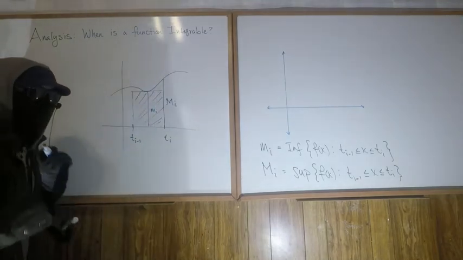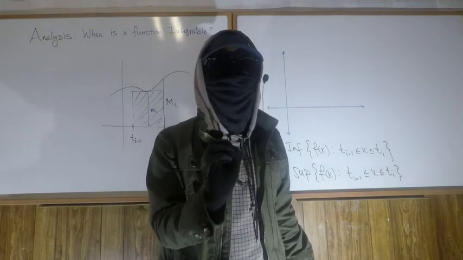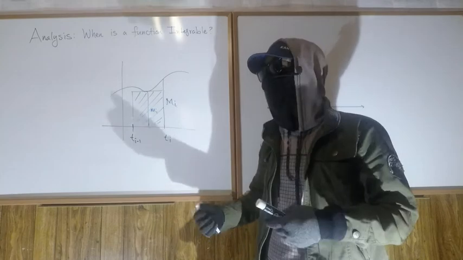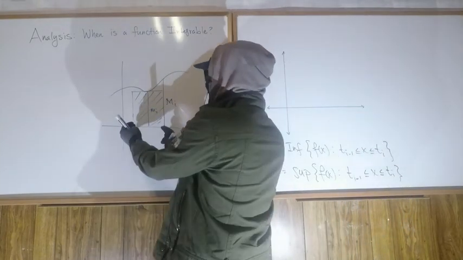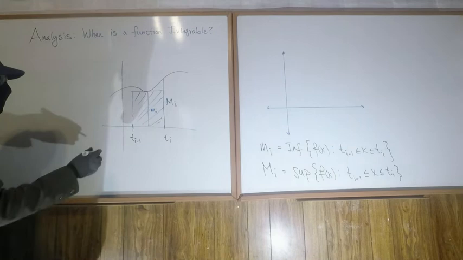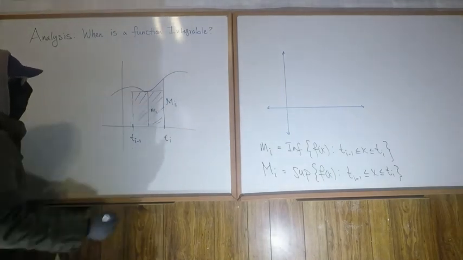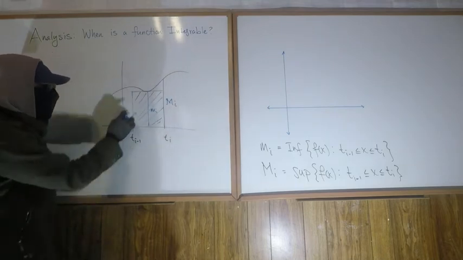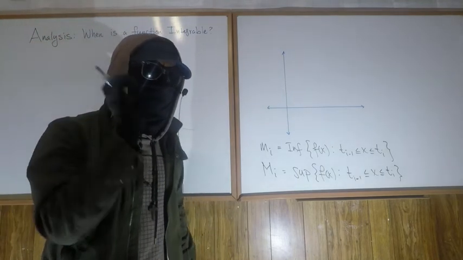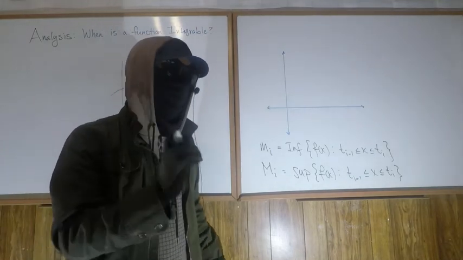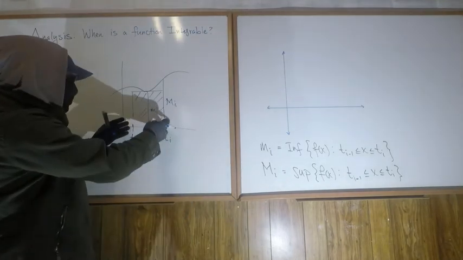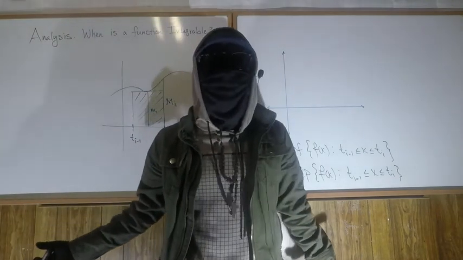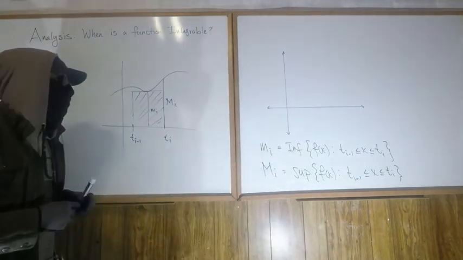Now, what is that? This smallest rectangle. Because of the way we defined little m sub i, the rectangles where little m sub i's are used as a height are going to be the smallest possible rectangle in each interval, right? If we use left Riemann right now, it would not be the smallest rectangular approximation of the area, because it'd be a taller height for the rectangle. So the little m sub i's are going to help us define the smallest possible rectangle as an approximation of the area on any interval t sub i minus 1 to t sub i. And guess what? Capital M sub i is going to give us the largest rectangular approximation.